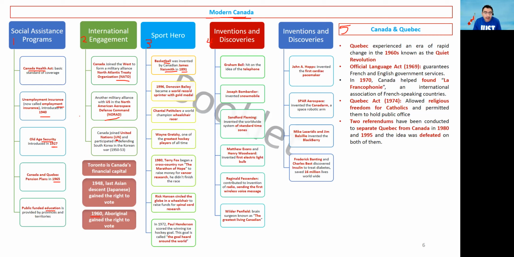Okay. Next one is 1996. Donovan Bailey, or we just care about Bailey, the last name, as I said before, became a world record sprinter with a gold medal. Okay, and next will be Chantal Petitclerc as a world champion wheelchair racer. This is another sport here in Canada, and Gretzky is one of the greatest hockey players of all time, and we know that hockey is the most famous sport in Canada. That's why maybe this name is also important. So just remember, the greatest hockey player of all time is Gretzky.